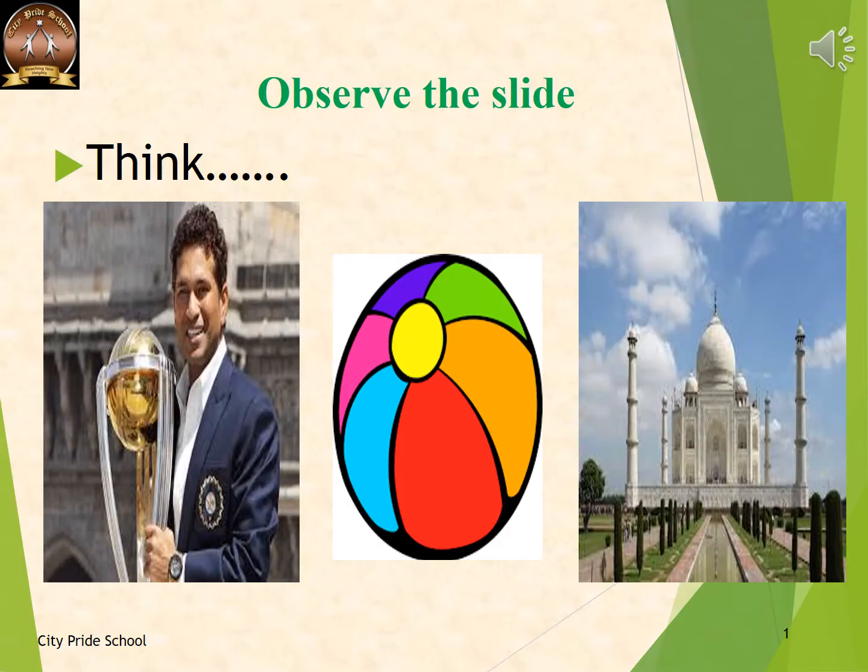Observe the pictures that are shown on the slide. The first picture is of a famous personality, that is Sachin Tendulkar. He is a very famous batsman. The second picture is a ball. And the third picture is a monument, Taj Mahal.